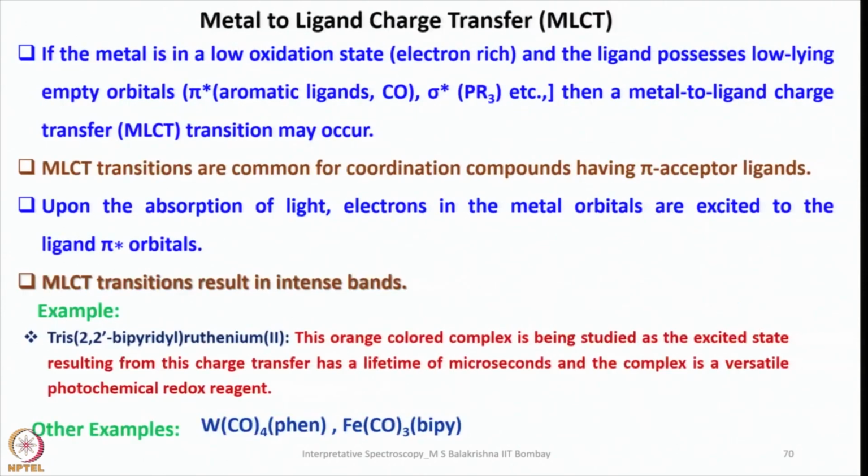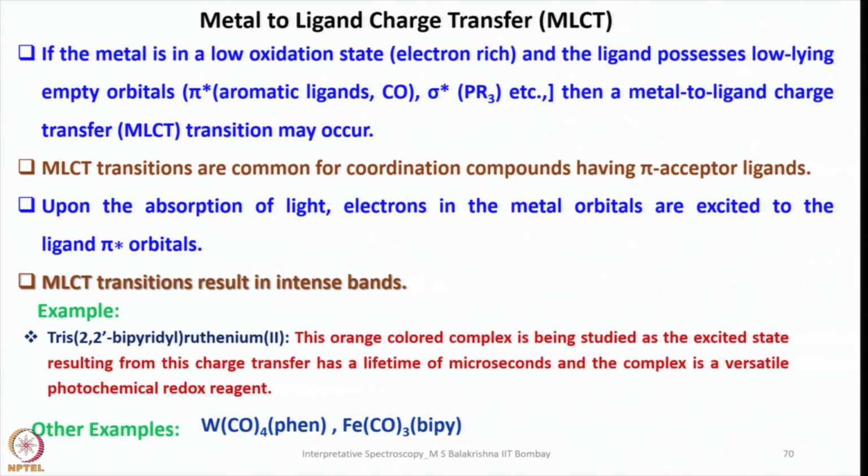So now let us consider metal to ligand charge transfer transition. If the metal is in a low oxidation state, that means it is electron rich, and the ligand possesses low lying empty orbitals. They should have pi star in case of aromatic ligands, or carbon monoxide, or N-heterocyclic carbene, or sigma star in case of phosphines. Then a metal to ligand charge transfer transition occurs. We should remember here, the metal is in a low oxidation state, so it has more electrons. It is almost vulnerable to oxidation, that means it can readily give electrons.